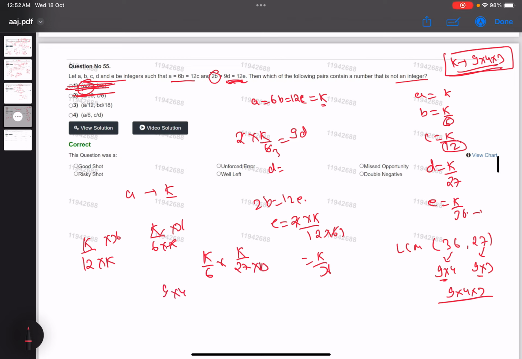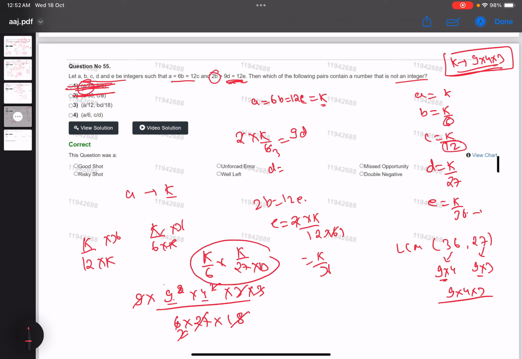K's minimum value is 9 into 4 into 3, so we have k square, which is 9 square, 4 square, 3 square, and here we have 6 into 27 into 18. 9 square can be written as 9 into 9, and here we have 3 square. 9, 3, 27 gets cancelled, 6 gets cancelled with 3 into 2, and from here 9 into 18 gets cancelled. So this will be an integer, so this option is also gone.